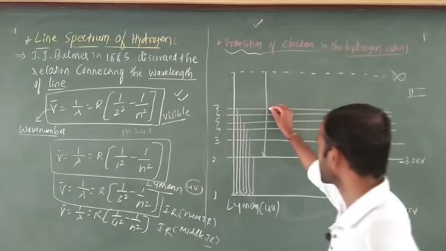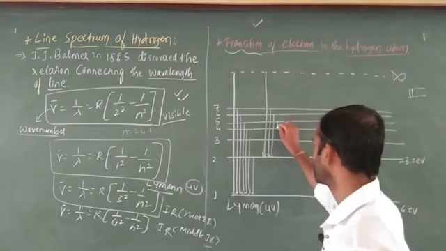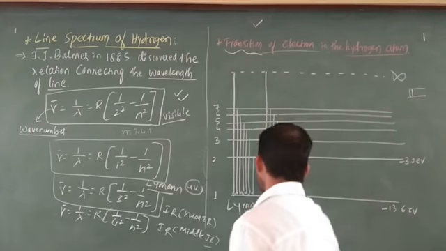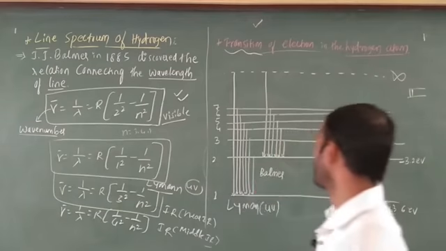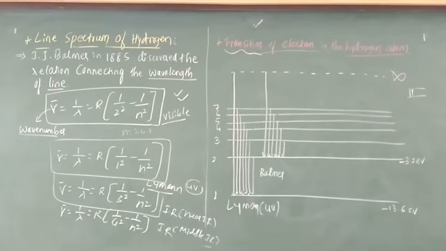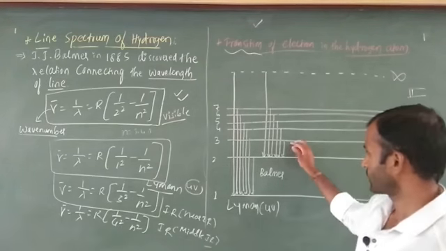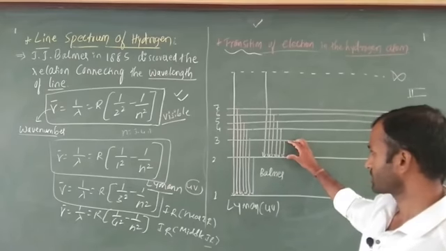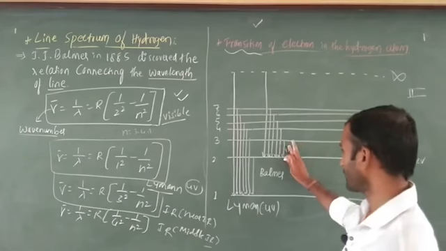Okay, no problem, spectrum. Next after that, this is the second, next one is third, this is the fourth, this is the fifth, next this is the sixth. What is the name of this one? The name of this one is Balmer. Okay. Just here one more point I am going to explain. If it is the first line, meaning the last one, because it is near to the nucleus, this indicates the H alpha line.